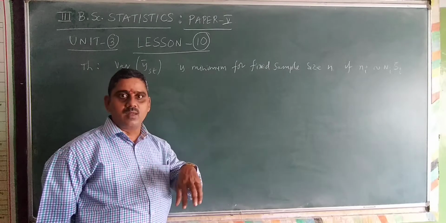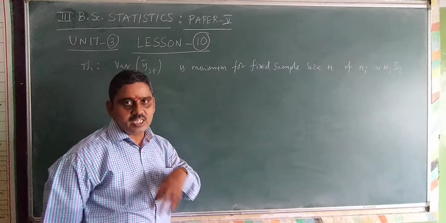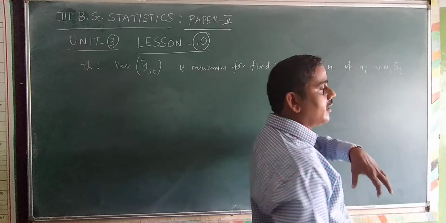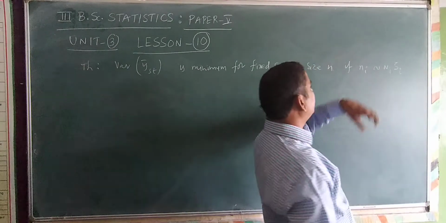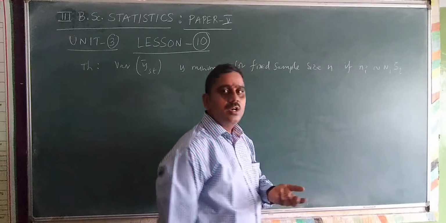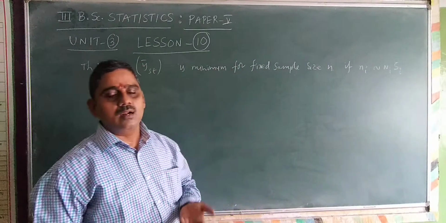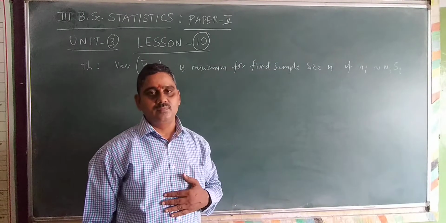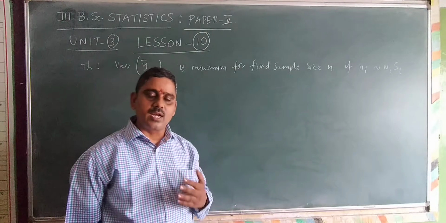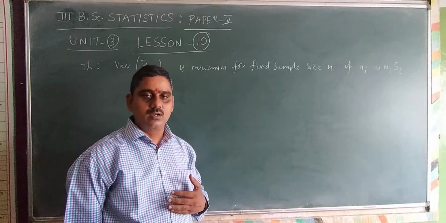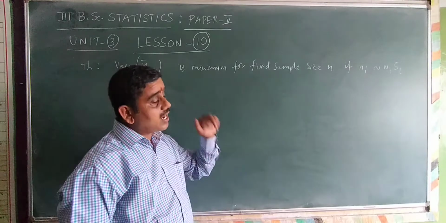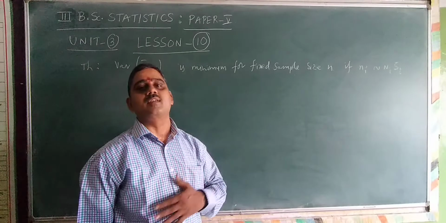When this is possible, it provides ni is proportional to Ni. If you consider the sample size ni drawn from the ith stratum, that is by using SRSWOR, it is going to be considered that ni is proportional to capital Ni into Si.